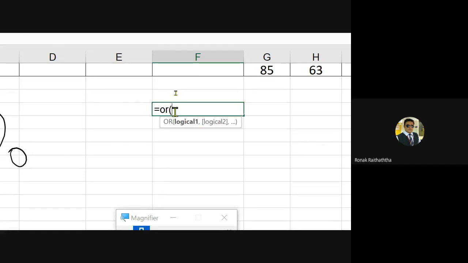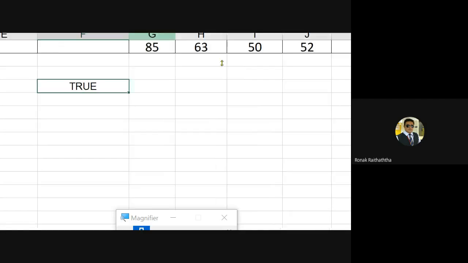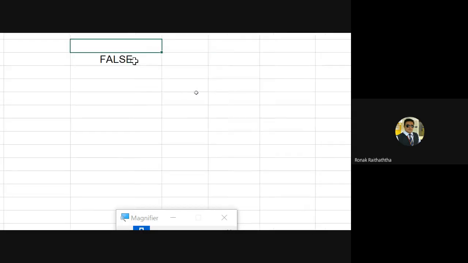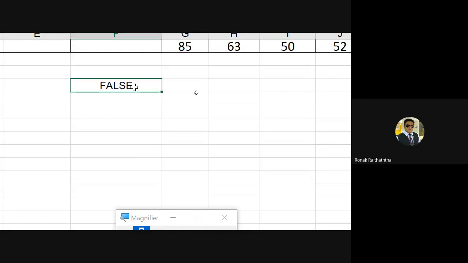The formula we enter for the OR function is like this only. It's the logical kind of a formula, you know. So if you put, say, if this cell is equal to 85 and you close the bracket, if the condition stands true, then it will give you the answer true, else it will tell you false. So instead of 85, if I put 84, it should tell me false, right? So these are the logical kind of answers. You generally get it in 1 and 0. So the syntax we have entered is perfectly correct.